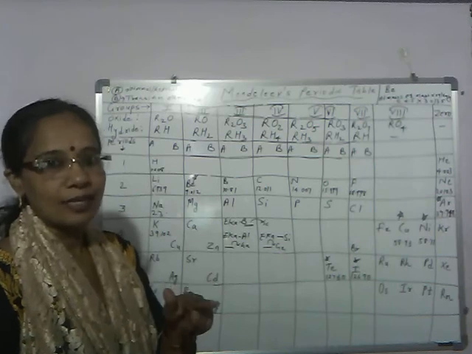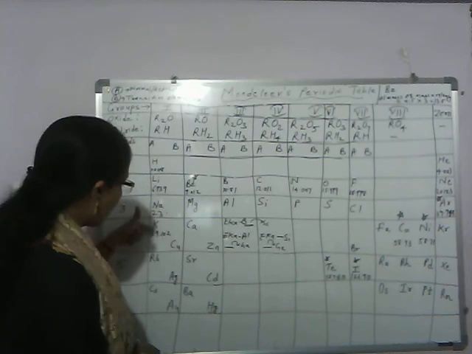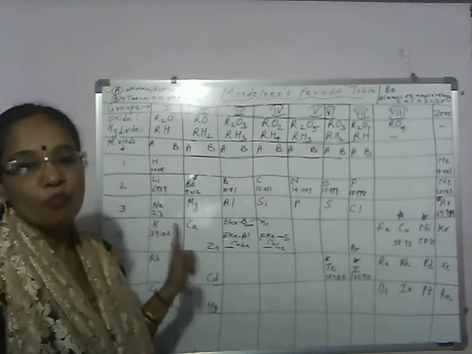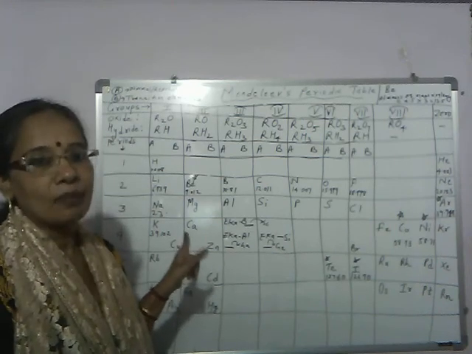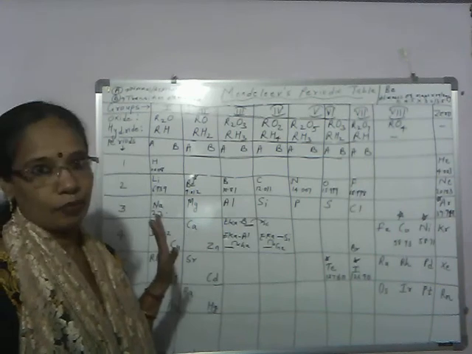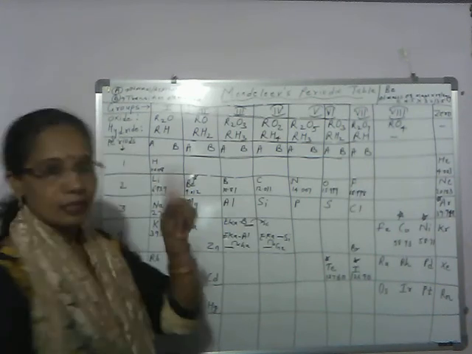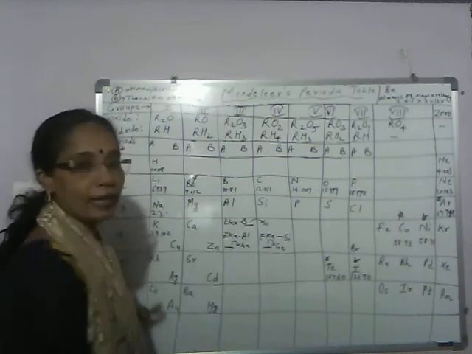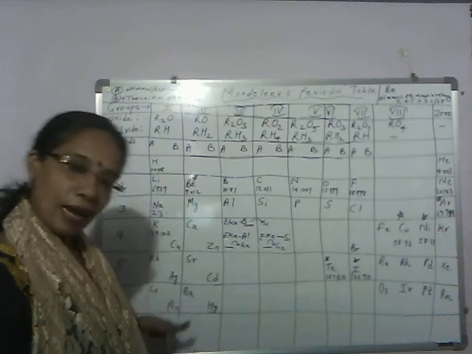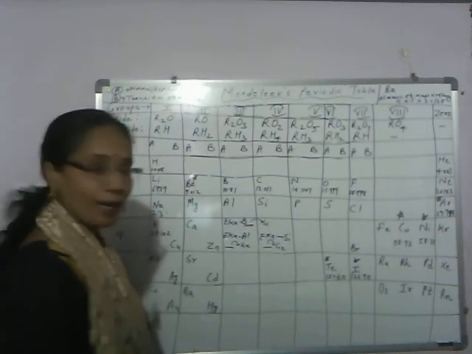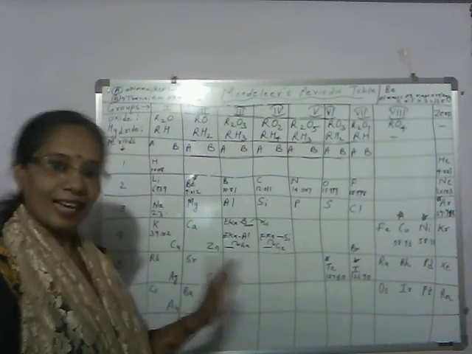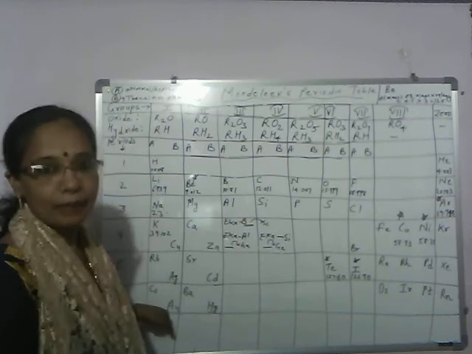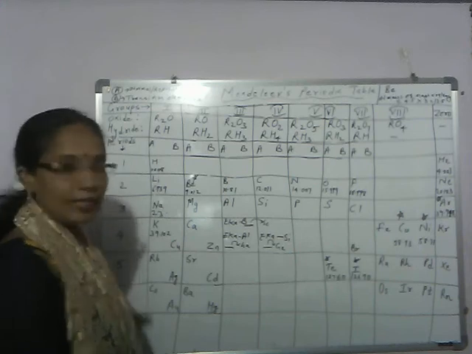And group 1A elements are also called alkali metals. Group 1A elements are lithium, sodium, potassium, rubidium, cesium. So hydrogen, as its atomic mass is 1, lowest atomic mass, it is placed along with group 1A. And it has properties similar to alkali metals also. Hydrogen has some of the properties similar to group 1A elements, alkali metals like lithium, sodium, potassium, rubidium, cesium.